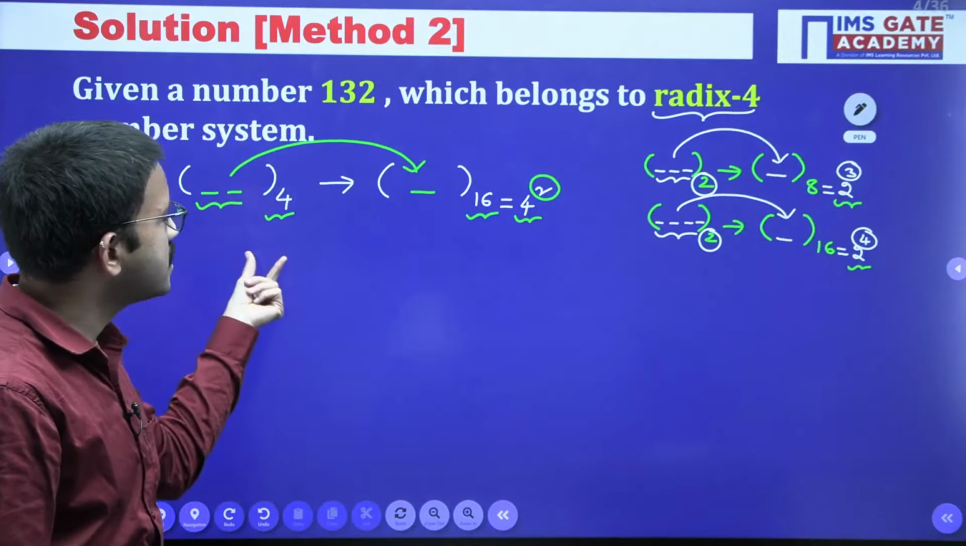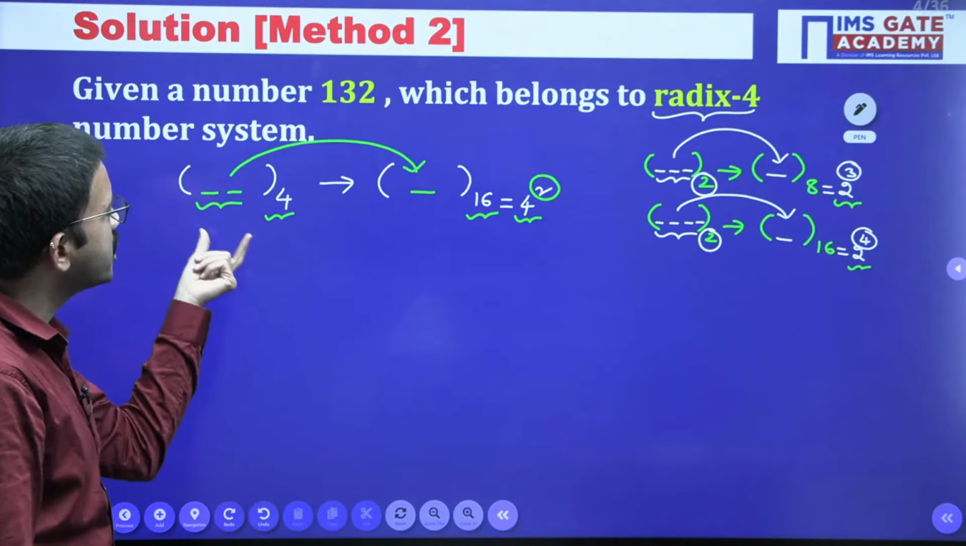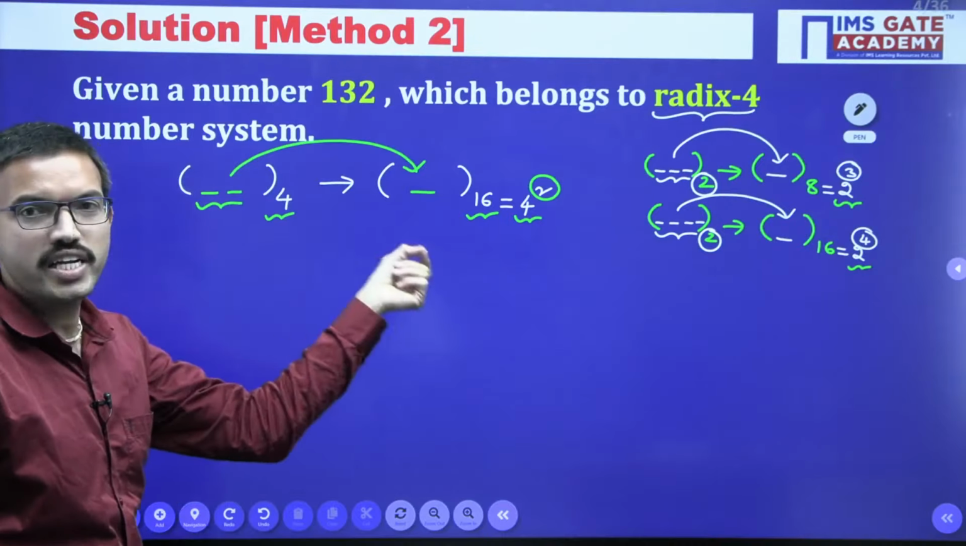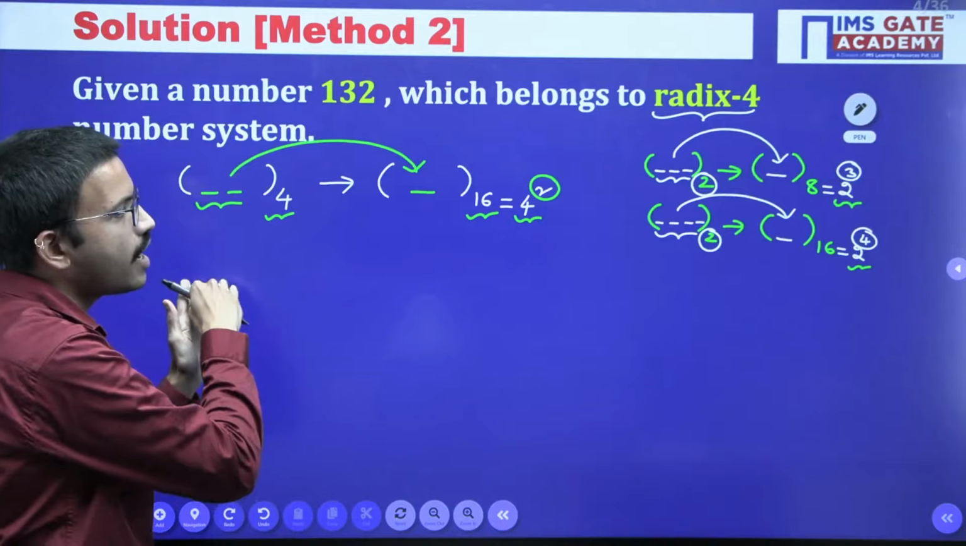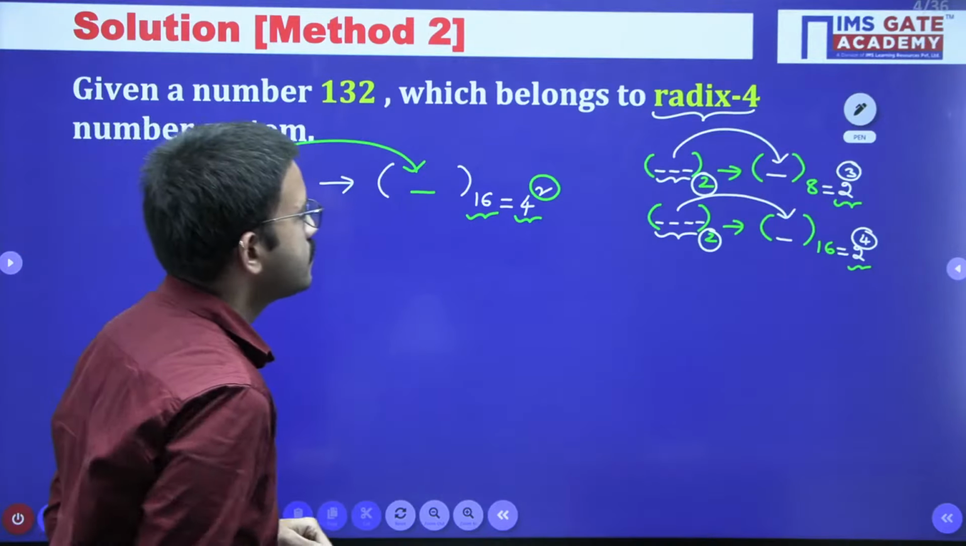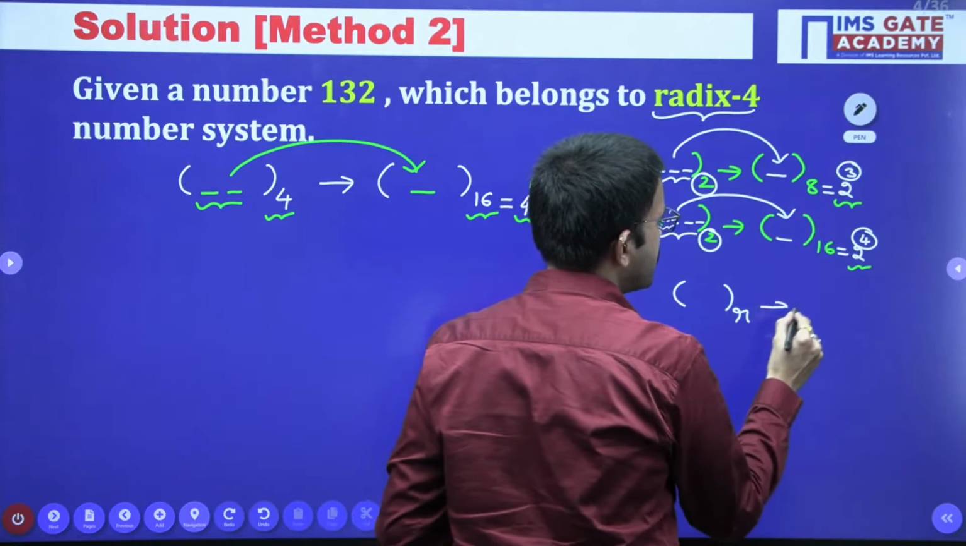Suppose you have a base 3 number system and want to convert into base 9. 9 we can write as 3 square. There also you can group 2 digits, so that you get the digits corresponding to base 9. Wherever you are getting base r to base r power n, for the generalized case, I am mentioning base r to base r power n.